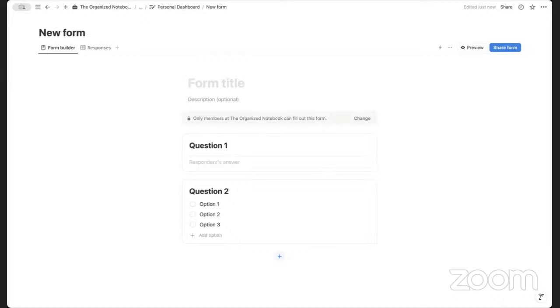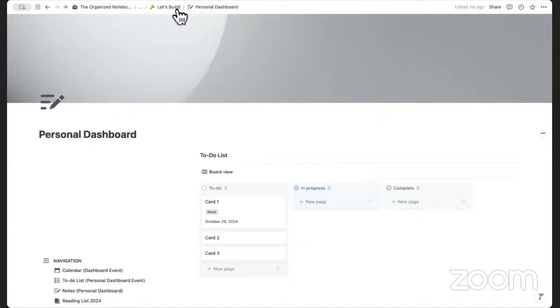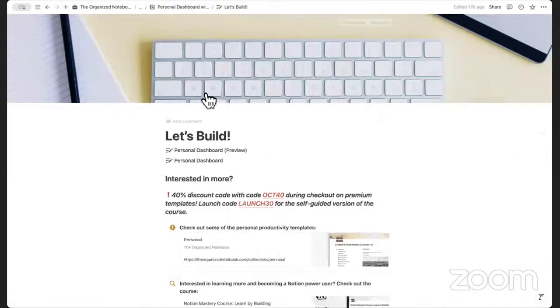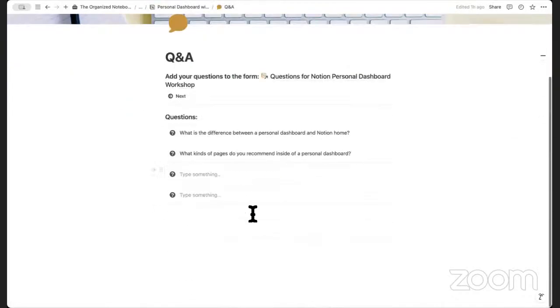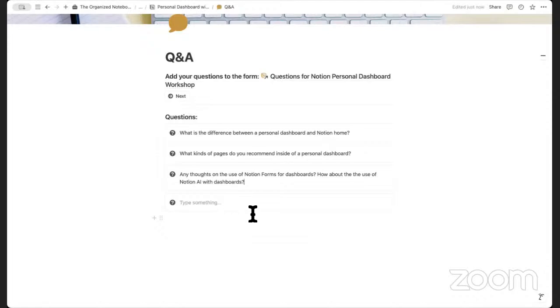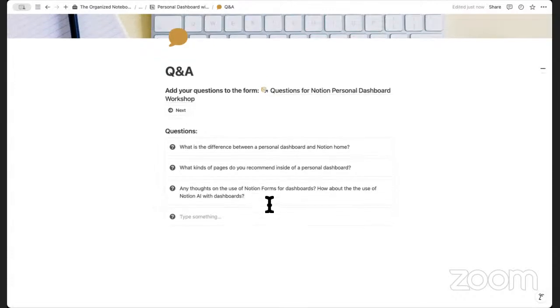Sam also asked, how about the use of Notion AI with dashboards? I'm going to copy this in so you can see all the questions. I can also send the resources over to everyone after the event is over if you signed up for this event through Google Calendar. So yes, use of Notion AI with dashboards, for sure. Notion AI is super useful across everywhere in Notion, no matter what kind of thing you're trying to do. Notion AI can be a huge help.